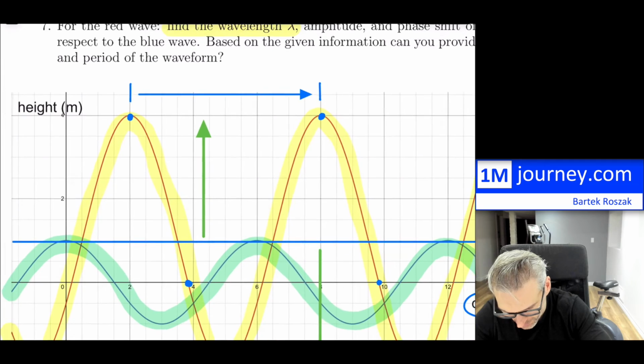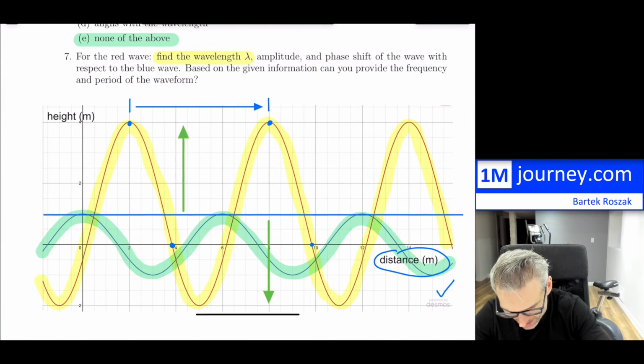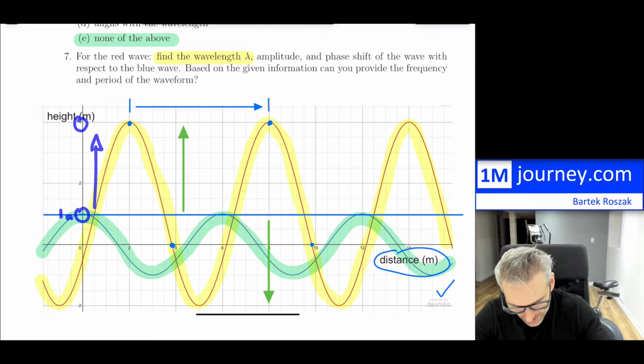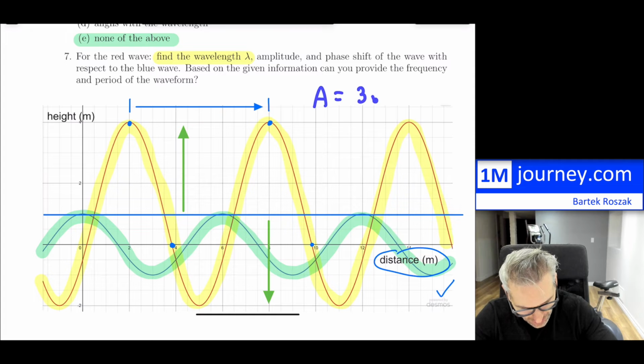It looks like it's 4 meters, right? That's what we have there. But the equilibrium point right there, so be careful, because this is 4 meters, and equilibrium is at 1 meter. So that means this distance is 4 minus 1, so my amplitude will be 3 meters.